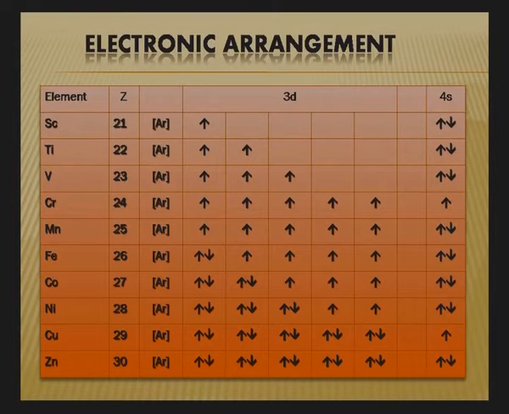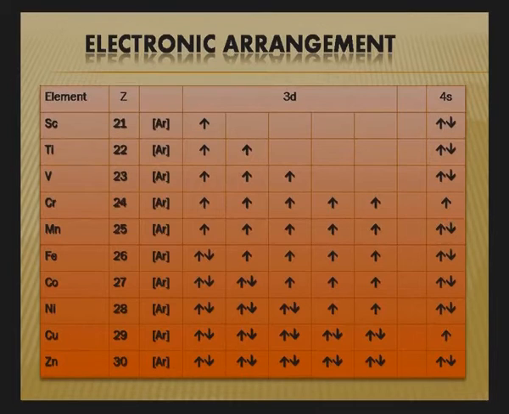If you take zinc, zinc has 3d10 electronic configuration. Zinc 2 plus also has 3d10 electronic configuration. So actually zinc should not be a transition element. Transition elements should always have partially filled d orbital. Now if you see copper, for example, copper has 3d10 electronic configuration, but in the case of the copper 2 plus ion, it has partially filled d orbital, that is 3d9 electronic configuration. That's why it is a transition element.